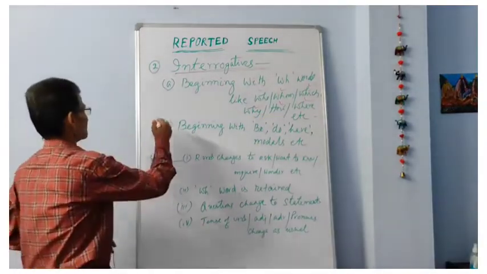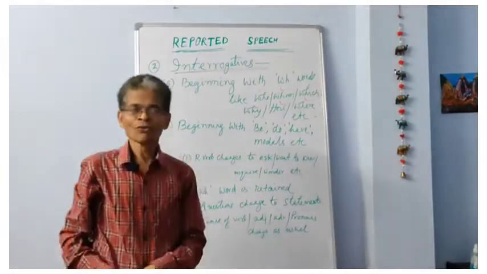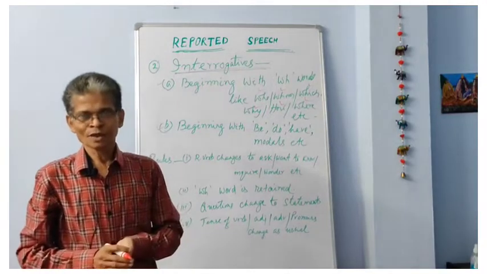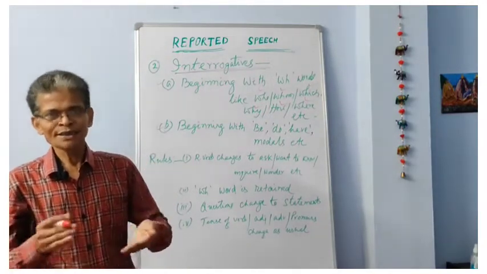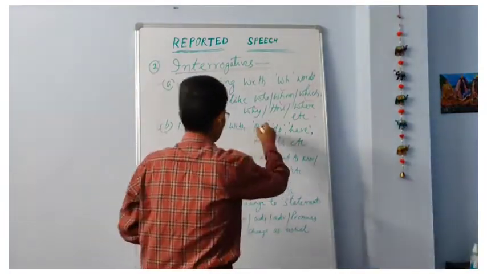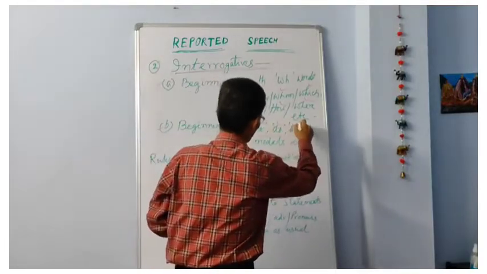The second type of questions begins with the helping verbs or the auxiliaries, and we have two types of auxiliaries. One is the primary auxiliary: be, do, have.